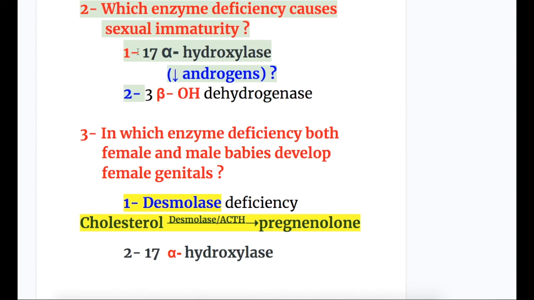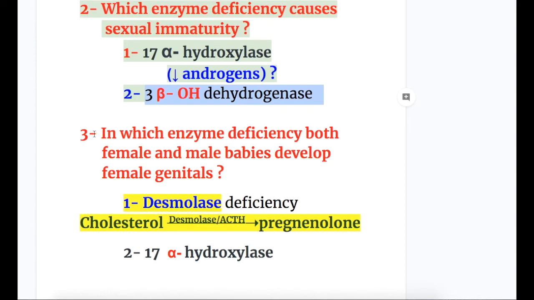Which enzyme deficiency causes sexual immaturity? Number 1, as I already mentioned, 17-alpha hydroxylase deficiency causes sexual immaturity because there is decreased androgen production, and number 2, it is also required by gonads for steroid synthesis. And the second enzyme that causes sexual immaturity is 3-beta hydroxylase dehydrogenase deficiency, because this enzyme is also required for the formation of steroid hormones in the gonads.